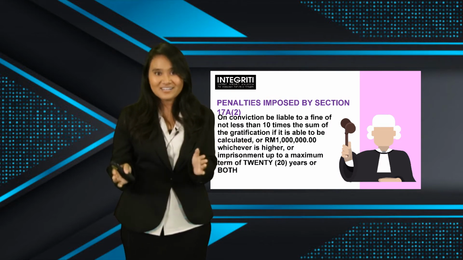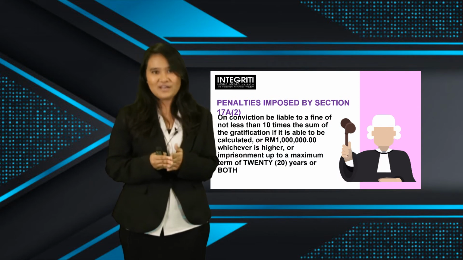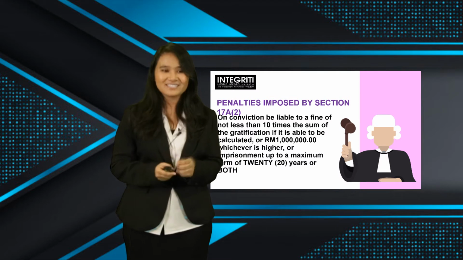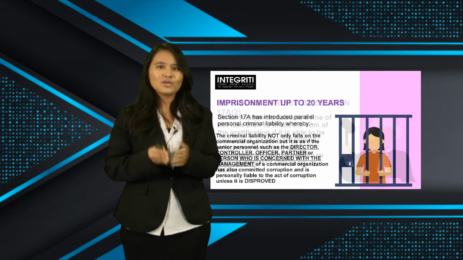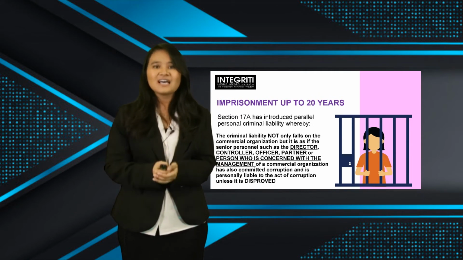As if that's not high enough, corporate liability now comes with 10 times the gratification value. So just be wary of this little part of the penalty imposition. Alright, now let's look into the more confusing part. Imprisonment up to 20 years. How can you imprison a commercial organization, you may ask?